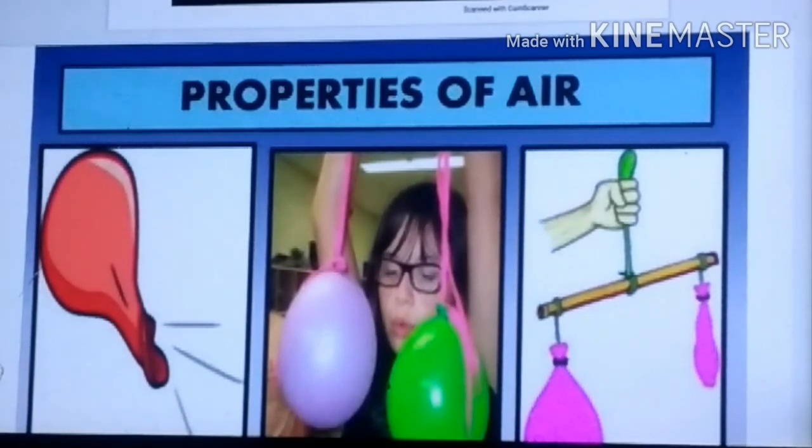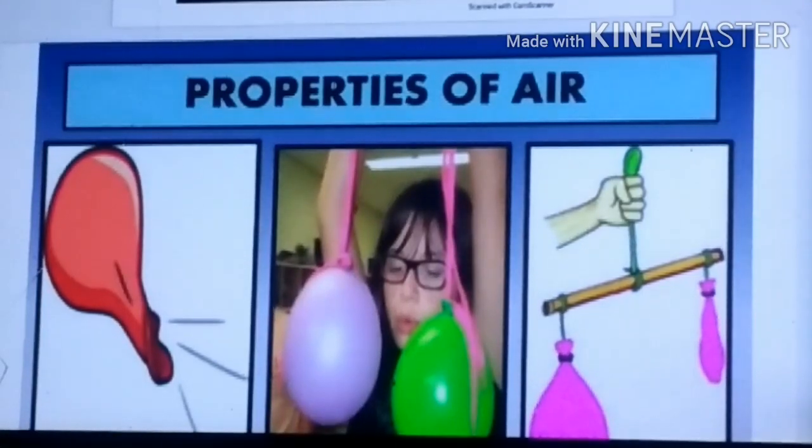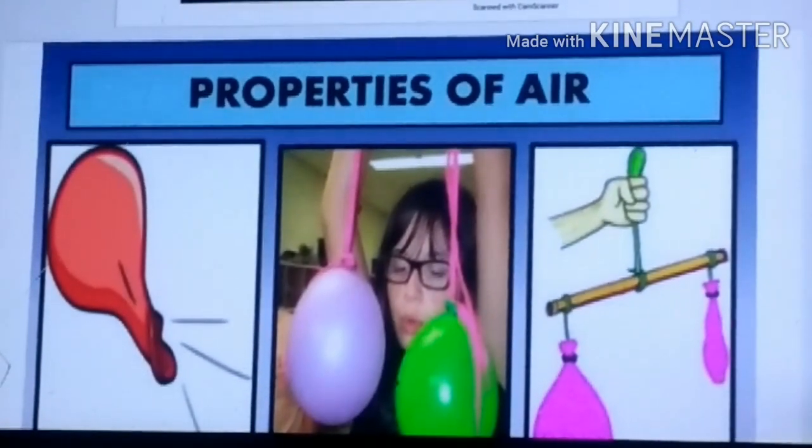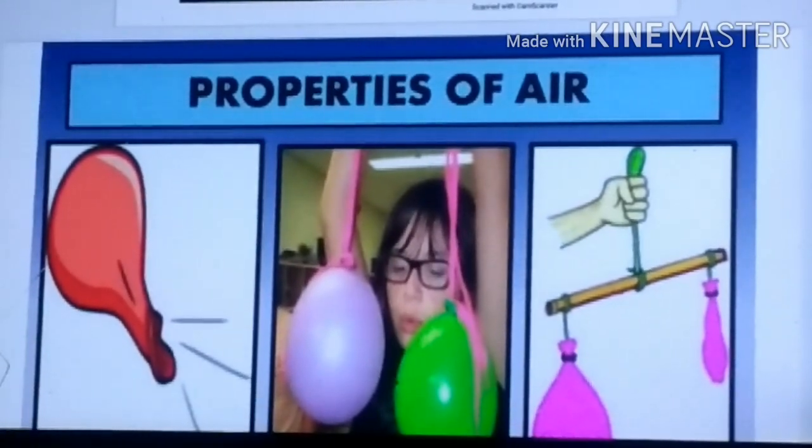How? Air is all around us. We can feel the air. We cannot see it. We can feel the presence of it. Okay, when we inhale the air, it is taken through the nose. When we blow on our hand, you can feel the air. You can feel something. That means we can feel the air, but we cannot see the air. Okay. So now let's learn the properties of the air. You know what is air. Now we will learn the properties of air.